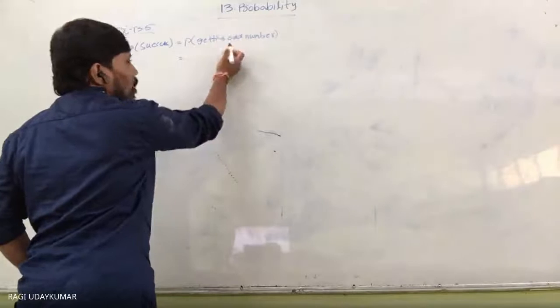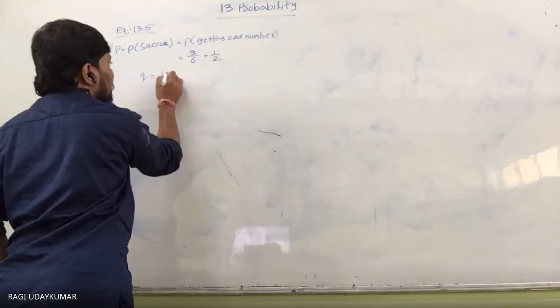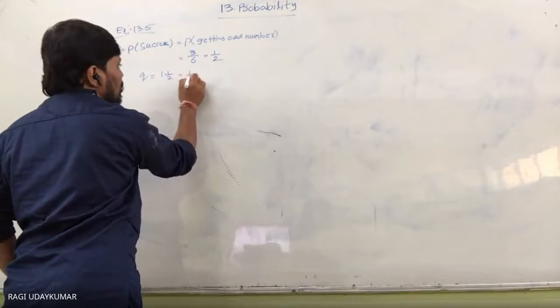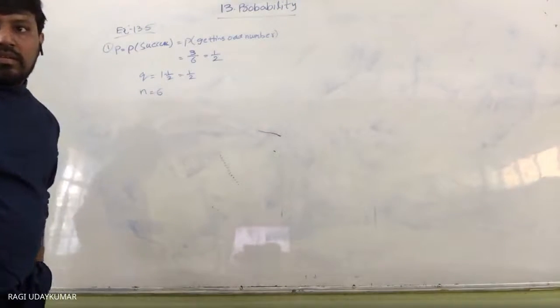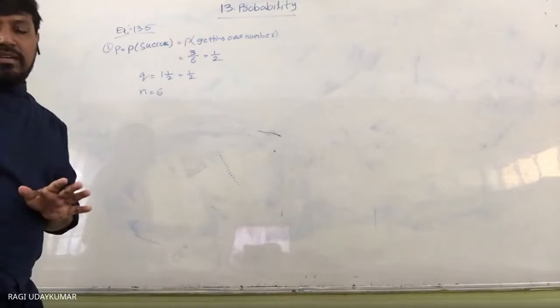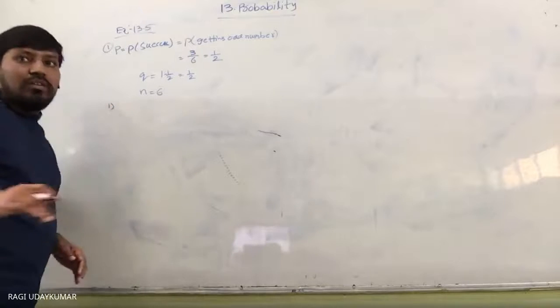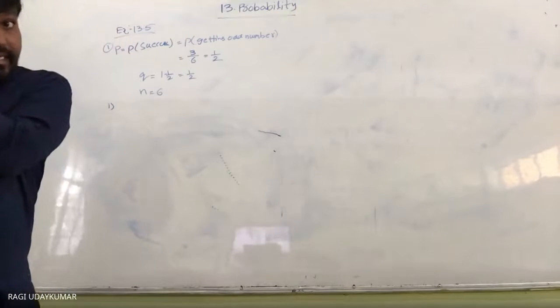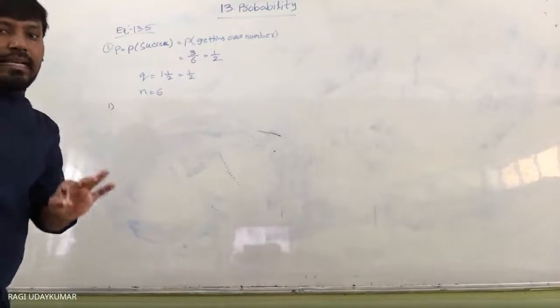So the probability of getting an odd number is 3 by 6, which equals 1 by 2. So q equals 1 minus 1 by 2, which is also 1 by 2, and the number of trials is 6 here, since the die is thrown 6 times. The first question asks you to find exactly 5 successes. What is the probability of 5 successes?